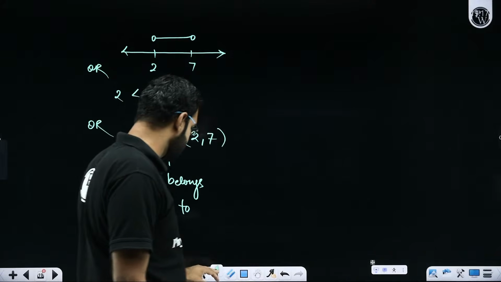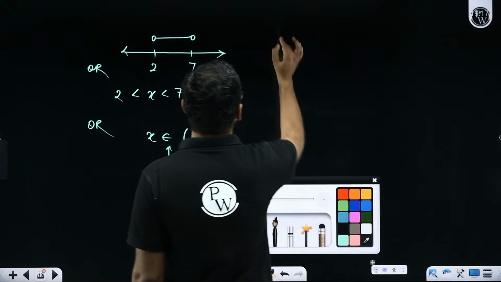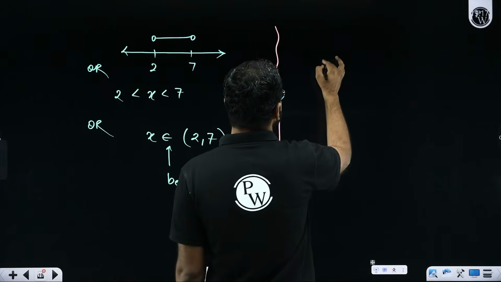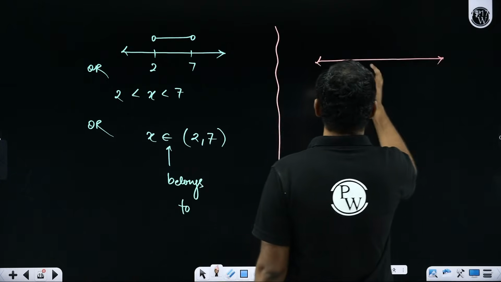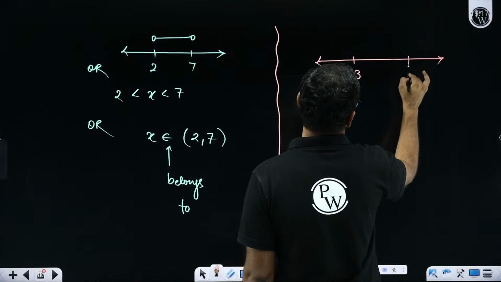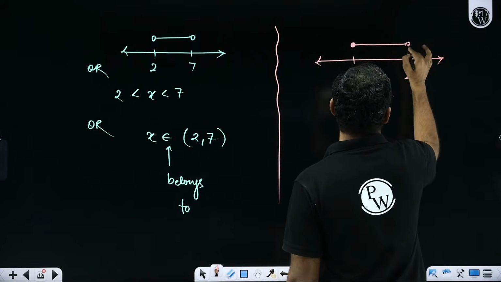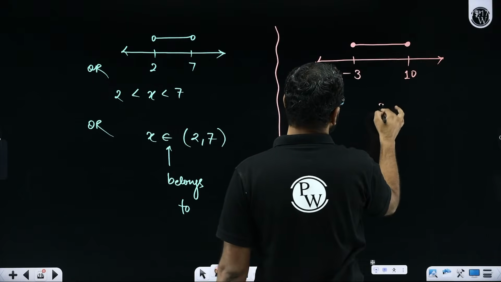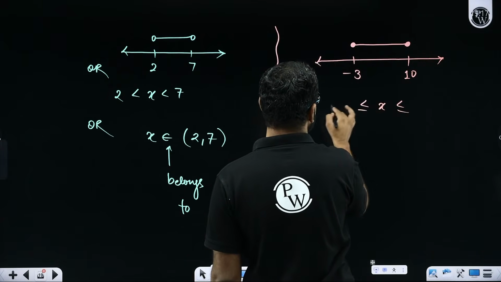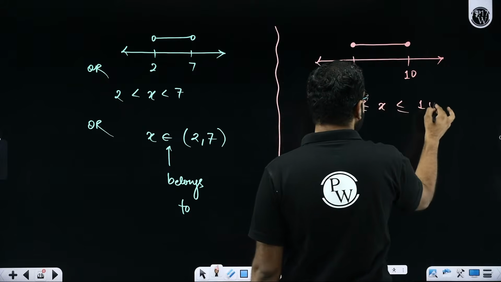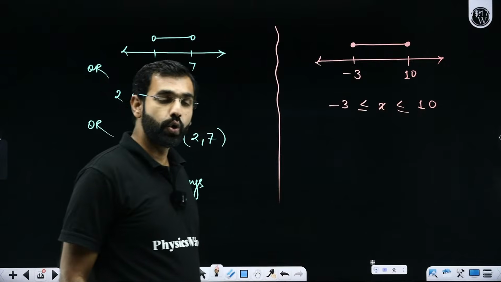Sir, instead of this, let's say what if we are given a scenario where this is the number line. On the number line, this is -3, this is 10, and you are supposed to take all the numbers between -3 and 10, including these two, which means here I'm told that x is a number which is taking any number between -3 and 10, including -3 and 10.